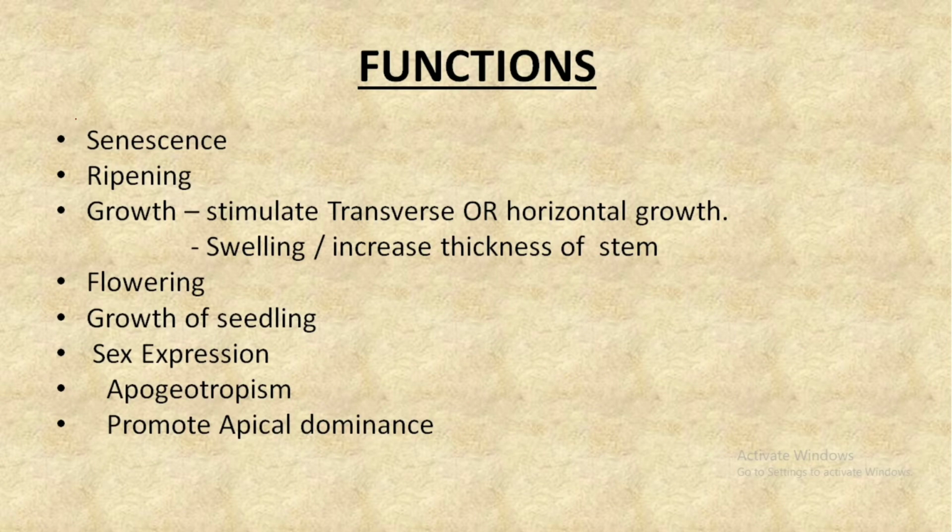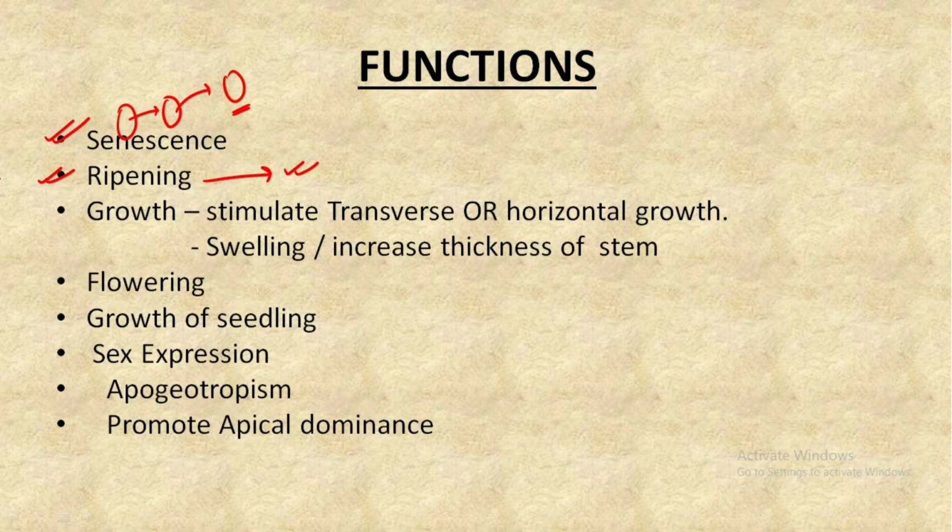So let's discuss the functions of the ethylene plant hormone. The first important function is that it helps in senescence. And why does it help in senescence? Because ethylene leads to the ripening of the fruit, and ripening is the final stage of a fruit. Hence, it is leading to the aging of the plant, or in simple words, the aging of the fruit that is present on the plant. The next point is that it leads to ripening. It is also given the general name of ripening hormone.